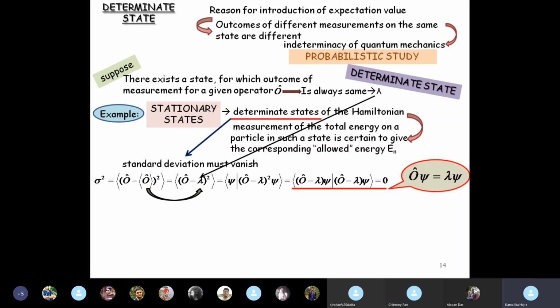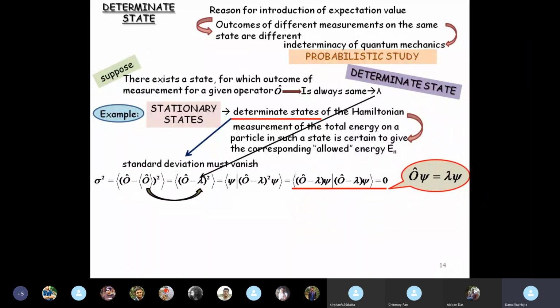This can happen only when the function itself is 0. Right? We just discussed in our previous slide that when the inner product of a function is 0, it is possible only when the function itself is 0. So the inner product of O minus lambda psi equal to 0 means that O minus lambda psi itself must be 0, which means O psi equal to lambda psi.